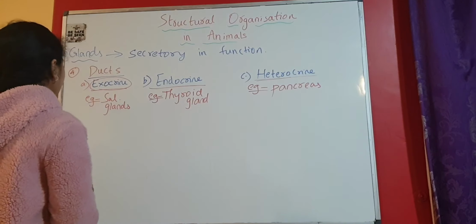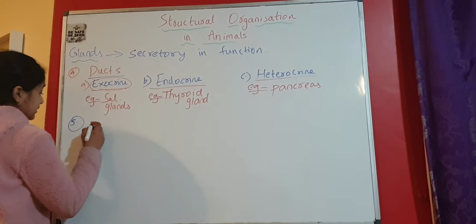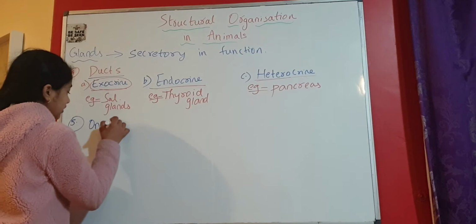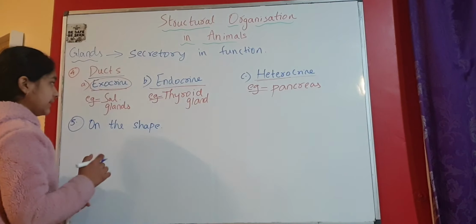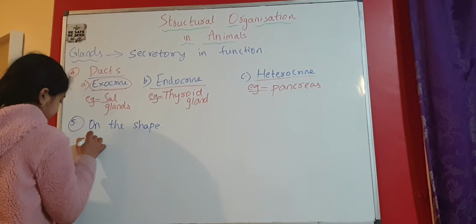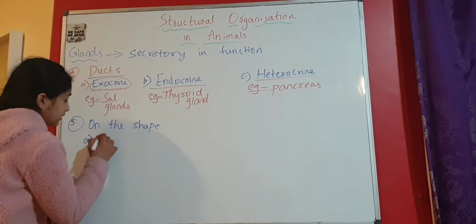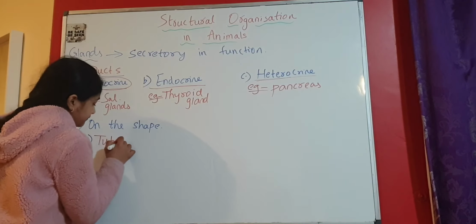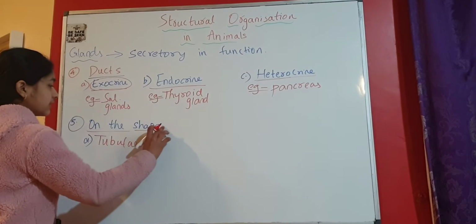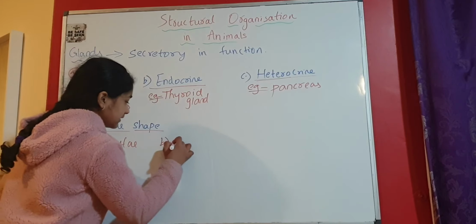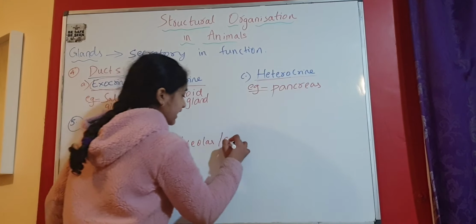So if we see the next basis of classification, this is on the basis of the shape of the gland. On the basis of the shape, the first one is tubular glands. The next one is alveolar or saccular glands.